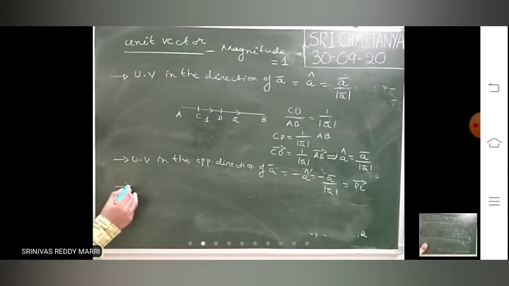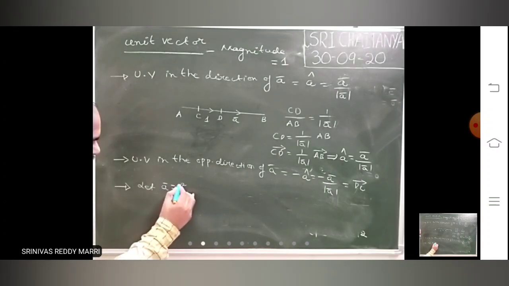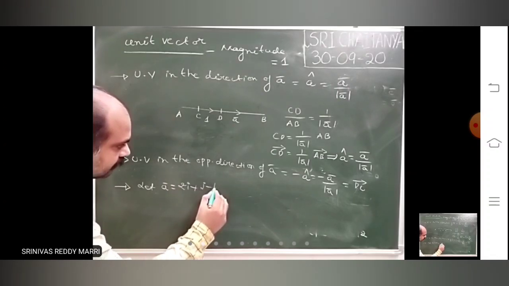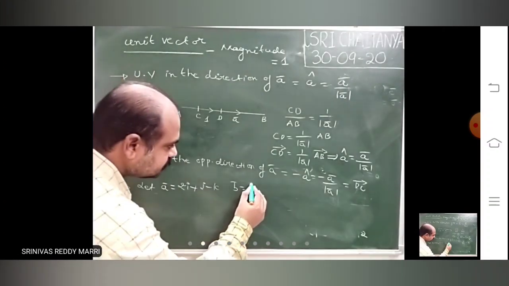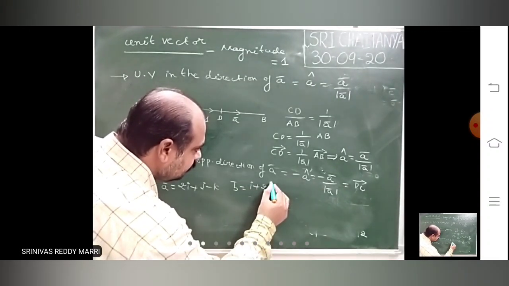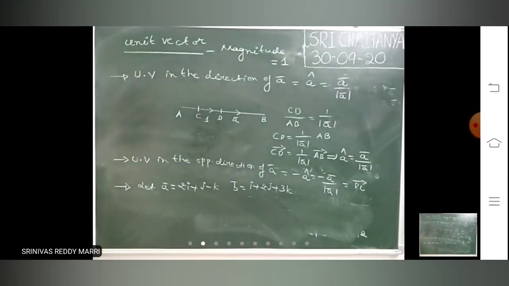Look at the next. Suppose A bar equals 2i plus j minus k, B bar equals i plus 2j plus 3k. Suppose two vectors are there like this.